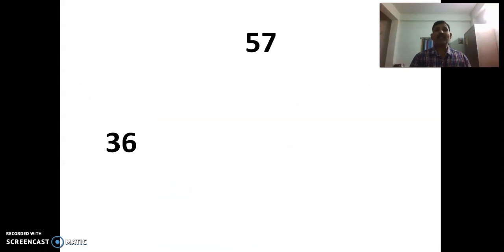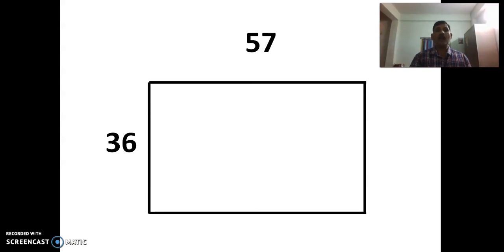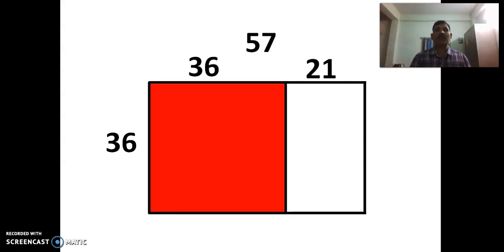Now, let us try to understand the same in one more way. For doing this, we are considering two measurements. Here I considered 57 and 36. With these dimensions, I draw a rectangle. Now, we have to make it into squares. Of course, a 57 by 57 square is not possible here. So, the other possibility is a 36 by 36 square. Just remove that 36 by 36 square.